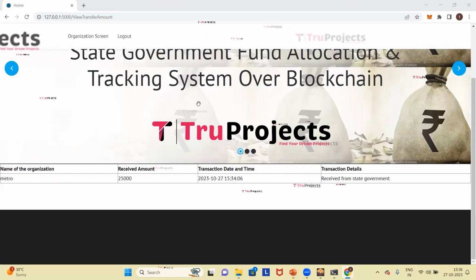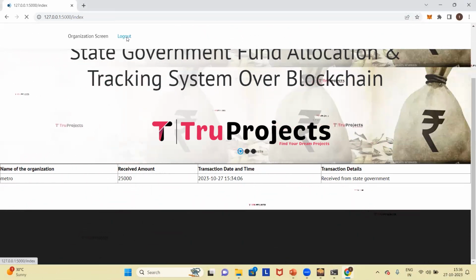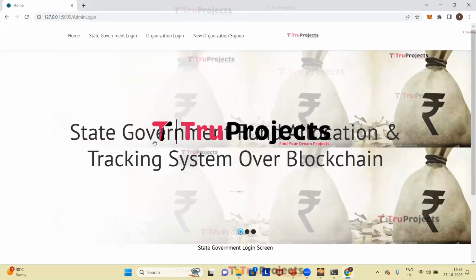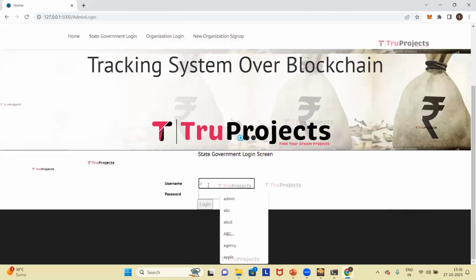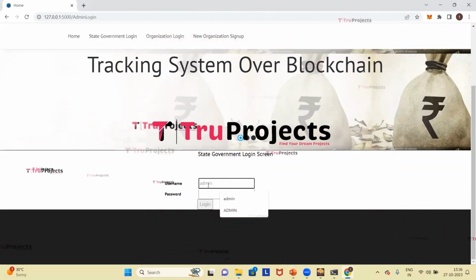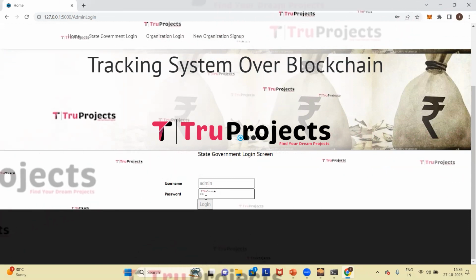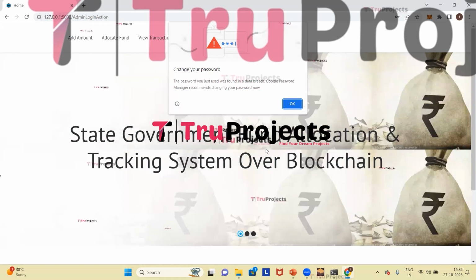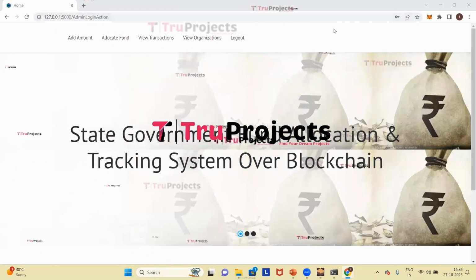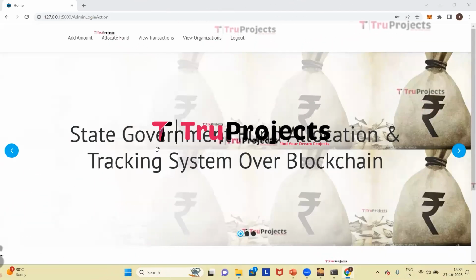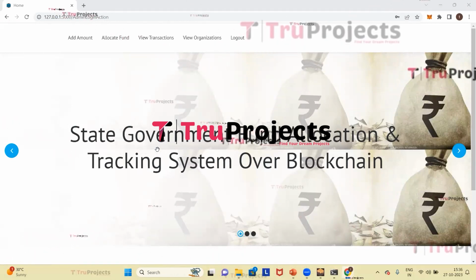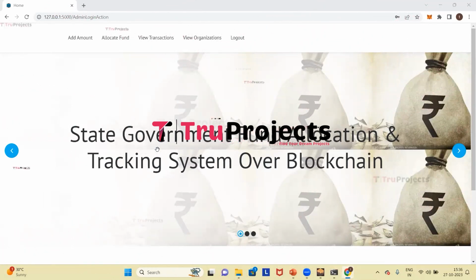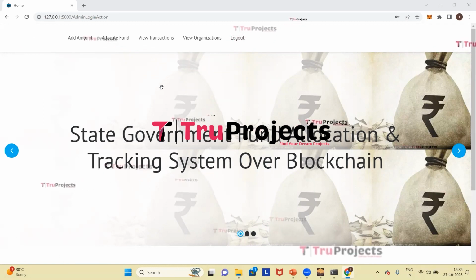Now we will log out and log in as state government official. So here I am specifying the credentials. Now we need to click on view transaction link to monitor the flow of funds and verify the integrity of transactions.